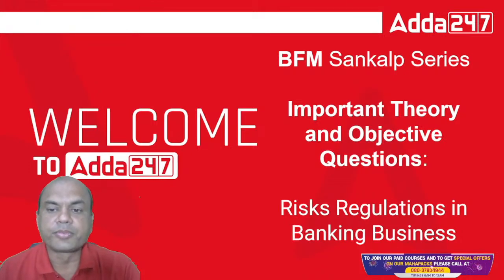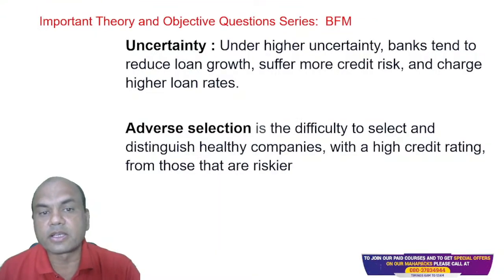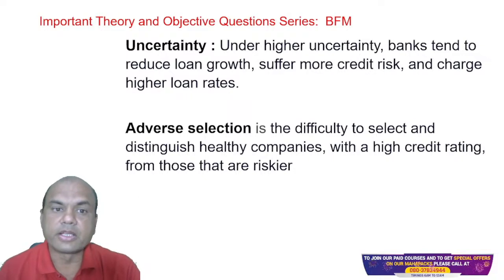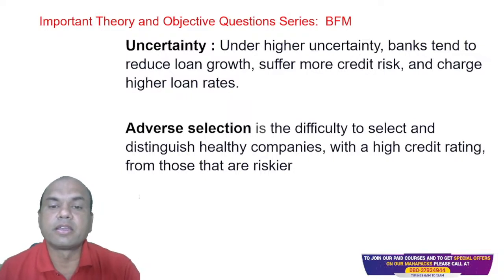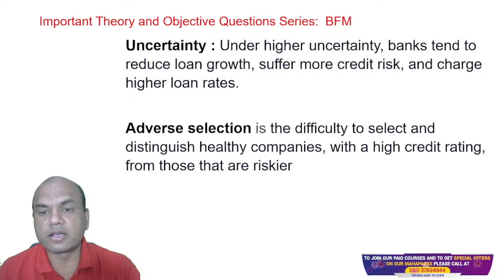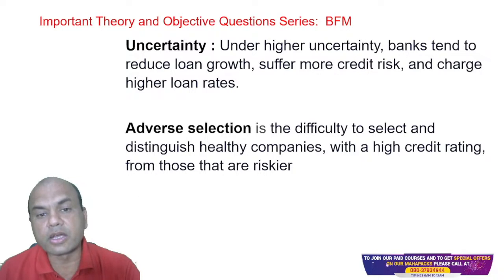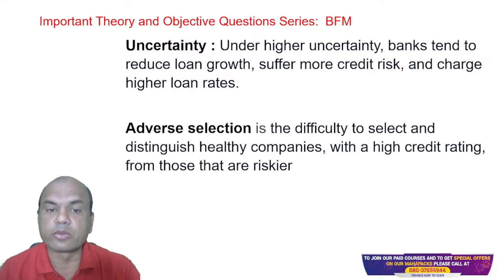Move on. Those who are in the paid class, kindly note these are the important definitions which you should follow from module B. Uncertainty. What is uncertainty? Under uncertainty, banks tend to reduce loan growth, suffer more credit risk, and charge higher loan interest.